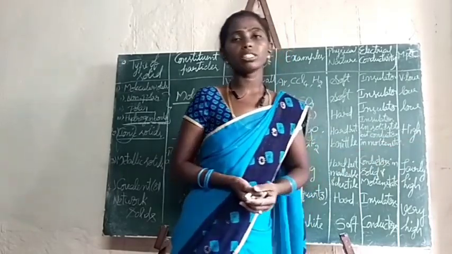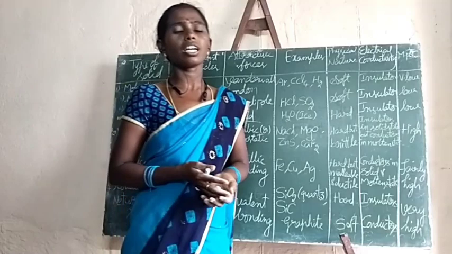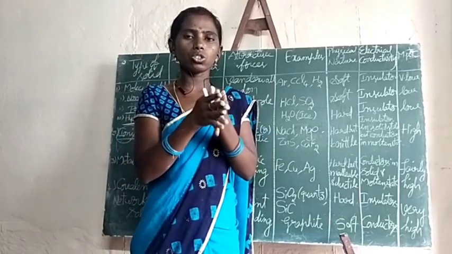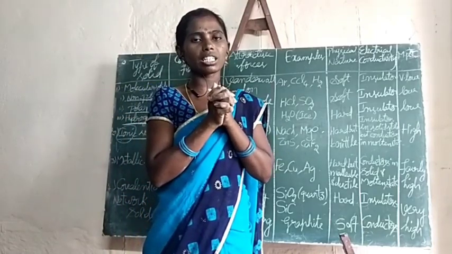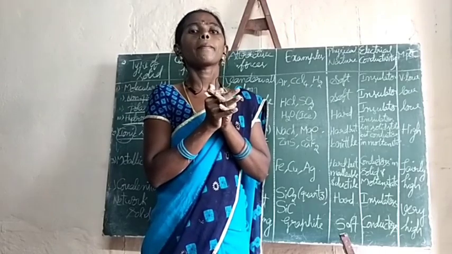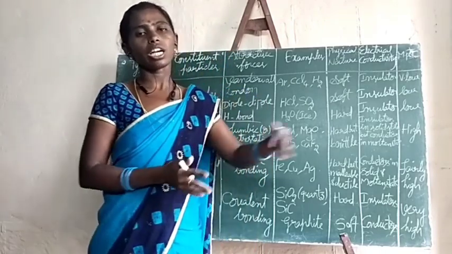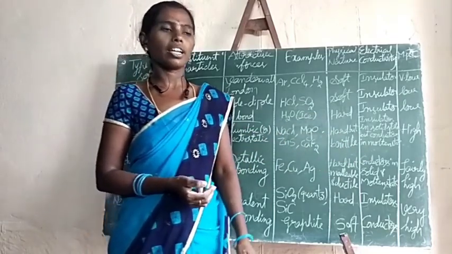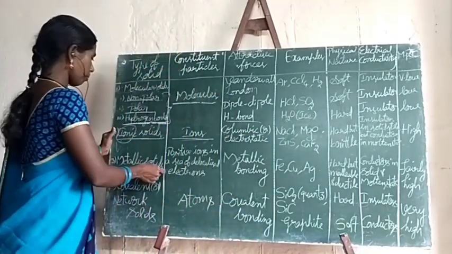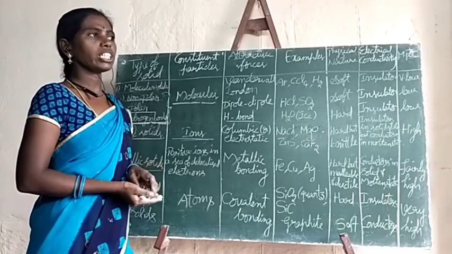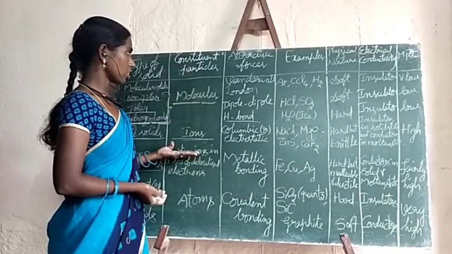Their melting points are high. Why are their melting points high? Already I told you, no? Due to the existence of strong Coulombic attractive forces, to destroy them we need to use more energy. That's why their melting points are high. Next, metallic solids. In these metallic solids, what are the constituent particles?